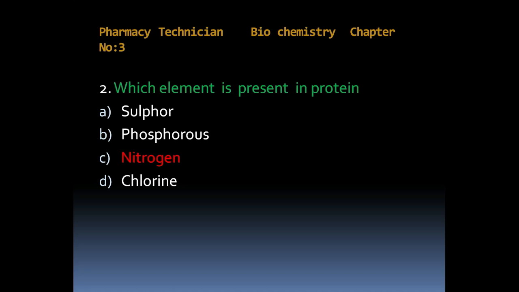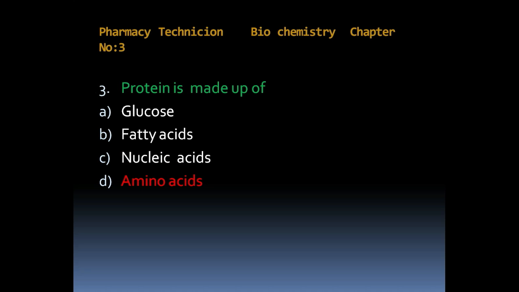Option A, sulfur. Option B, phosphorus. Option C, nitrogen. Option D, chlorine. Answer is nitrogen. Third one, protein is made up of. Option A, glucose. Option B, fatty acid. Option C, nucleic acid. Option D, amino acid. Answer is option D, amino acid.